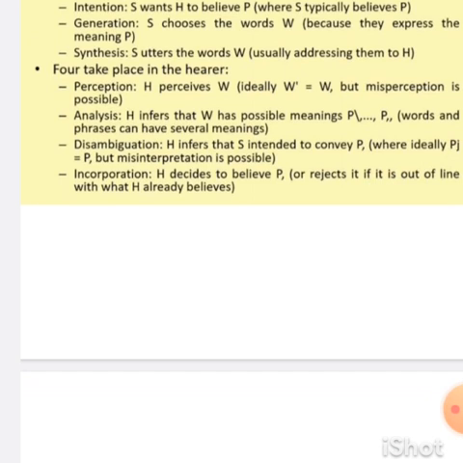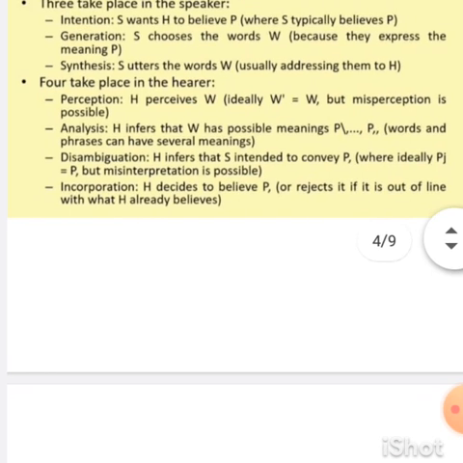First is intention. First we have to know what symbols we are using. For the speaker we use the symbol S, and the hearer is represented as H. Proposition is P. Proposition means what information we are going to share. W is the words, and a collection of W makes the proposition.